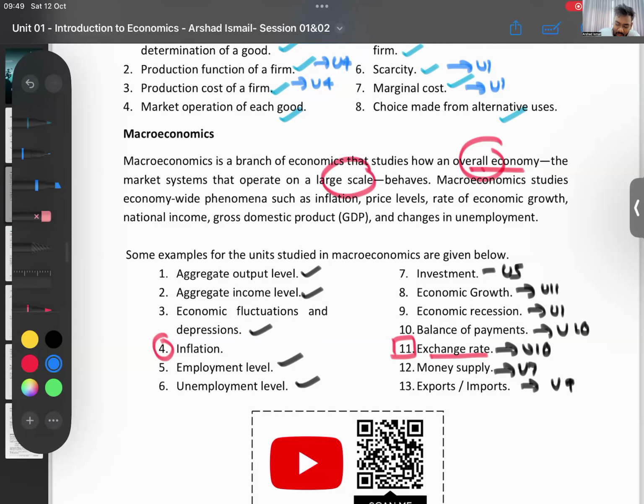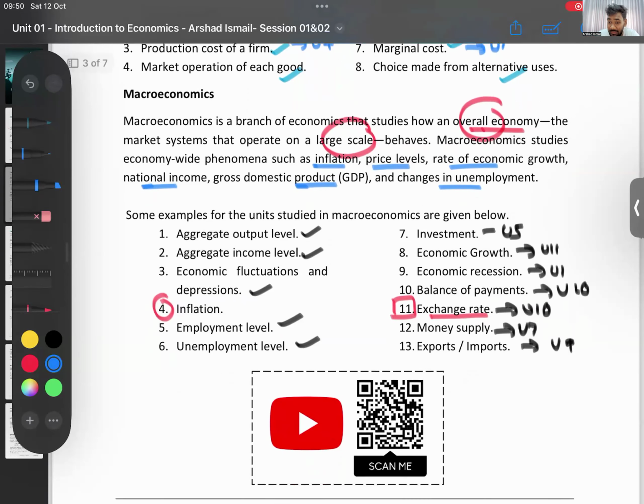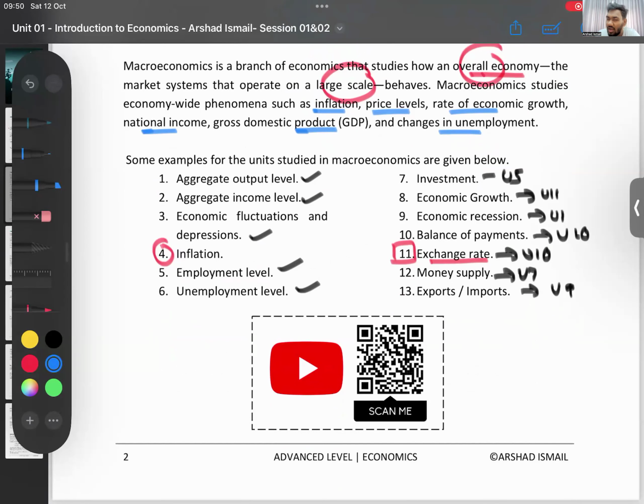Macroeconomics studies economy-wide phenomena such as inflation, price levels, prices at the entire country level, rate of economic growth, national income, that is the GDP of the country. We learn that in unit number 5, right? GDP, changes in unemployment, all of that. Those are macroeconomic concepts.